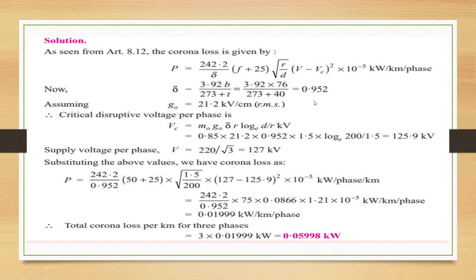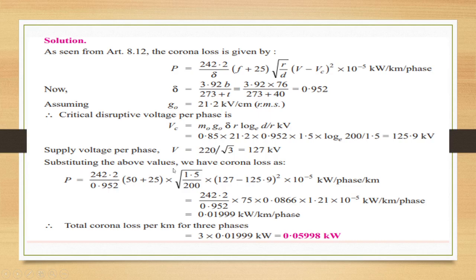21.2 kilovolt per centimeter RMS value, and therefore critical disruptive voltage per phase VC is M0 G0 delta R log D by R base e kilovolt. So substitute all the values, we are going to get the value of VC as 125.9 kilovolt. If you want per phase values, then divide by root 3, 220 by root 3, that is 127 kilovolt.